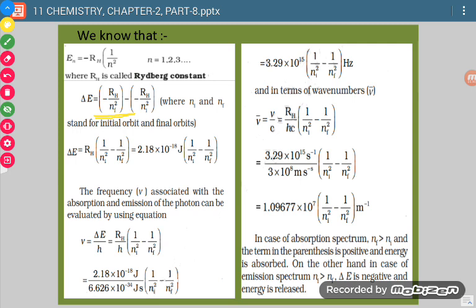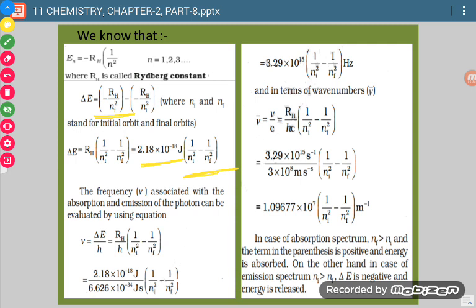Now when we put the value of the Rydberg constant, with these initial and final states of the electron, our formula will be delta E is equal to 2.18 into 10 raised to power minus 18 multiplied by 1 by ni square minus 1 by nf square, and the units will be joules.